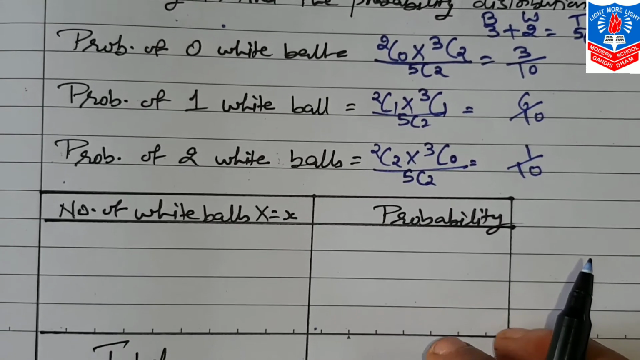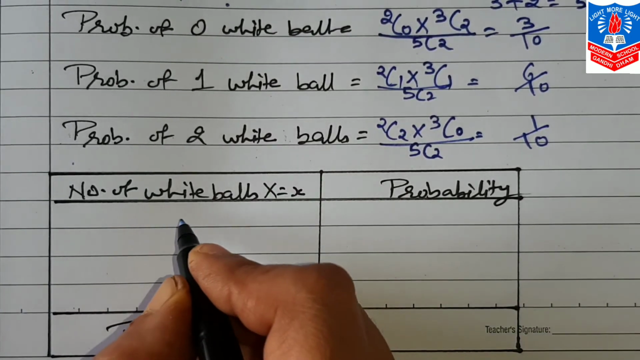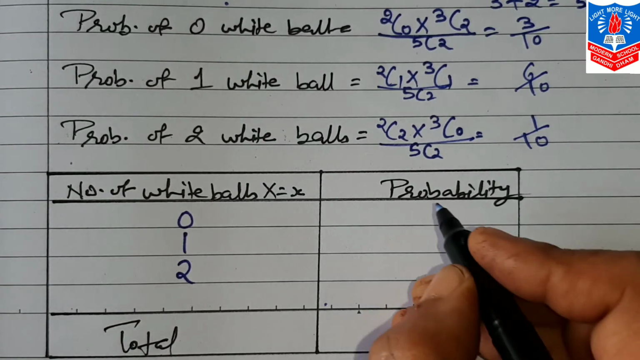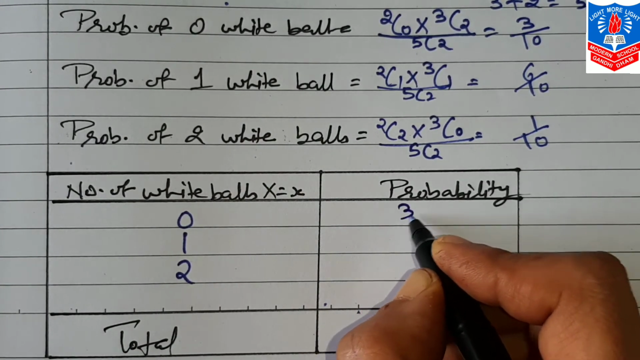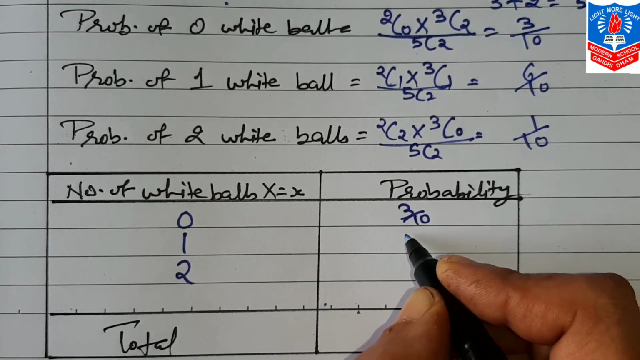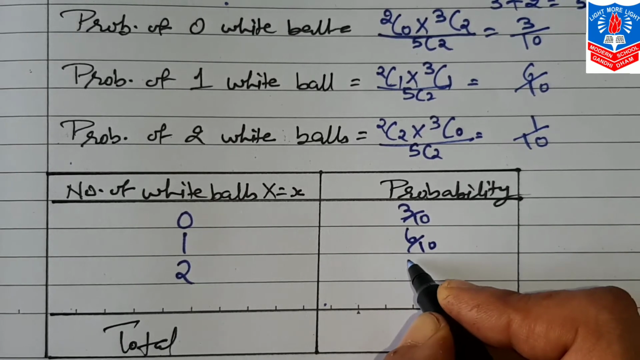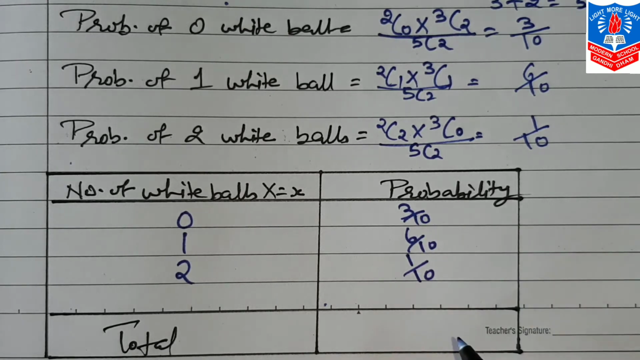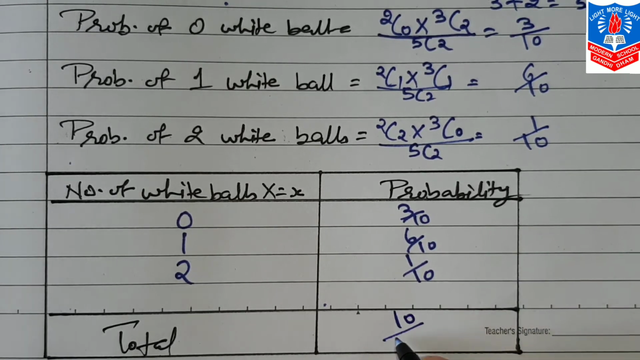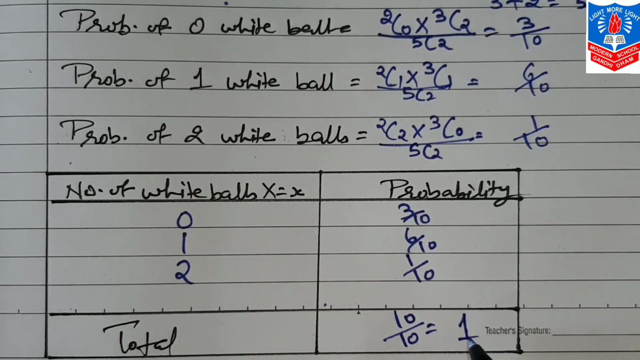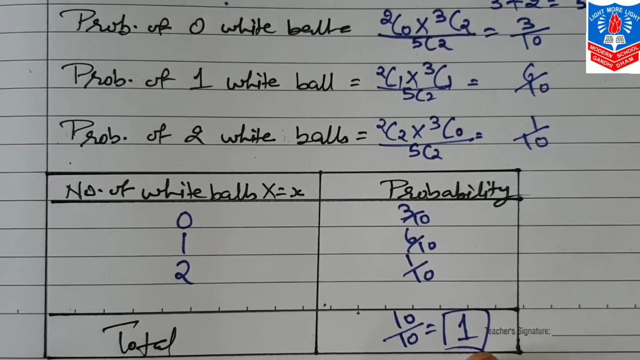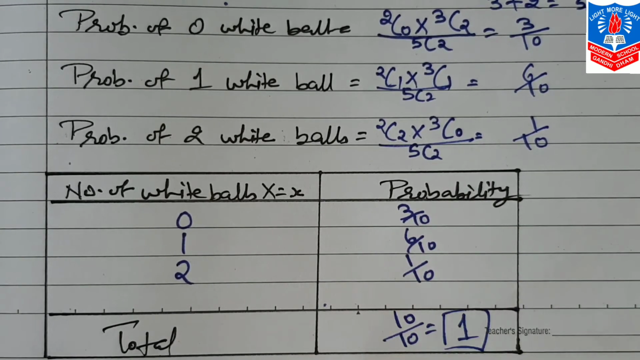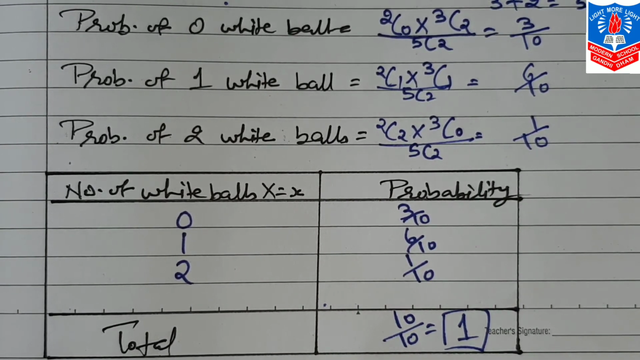So now these values we write in this, which will be 0, 1 and 2. Here this value is 3 by 10, this is 6 by 10, and this is 1 by 10. 6 plus 1, 7 plus 3, 10. So this will be 10 by 10, which will be 1. So now this 1, how we distribute? That is 3 by 10, 6 by 10 and 1 by 10, this way.